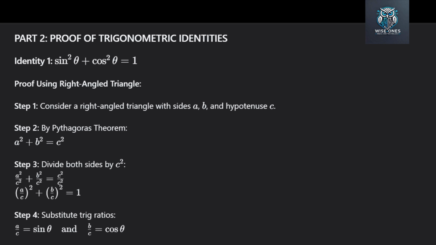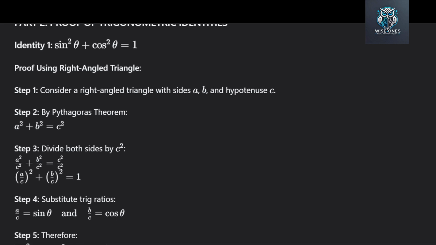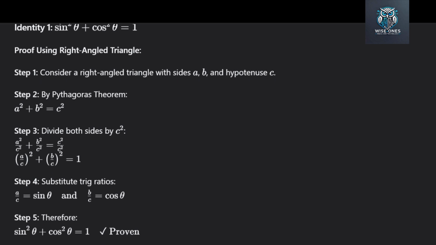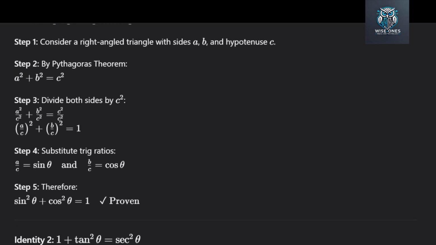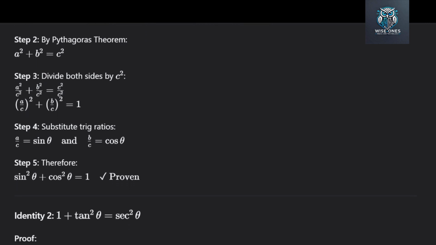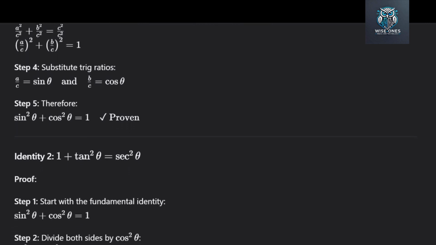Step 4. Substitute trig ratios. We know that a over c is sine theta. We know that b over c is cosine theta. So we replace them. Sine squared theta plus cosine squared theta equals 1. Proof complete. I like to put a little check mark at the end to show we are done.